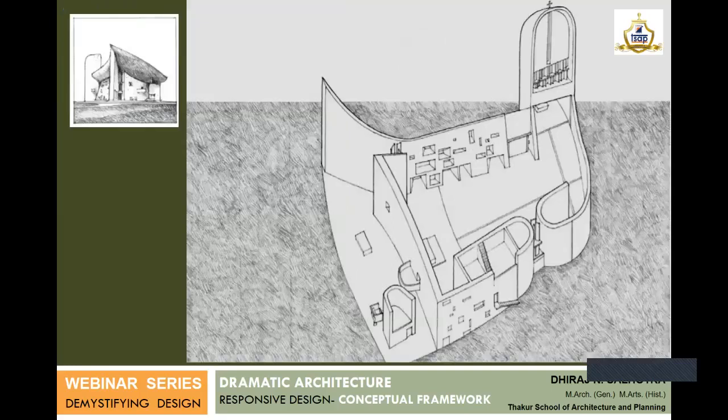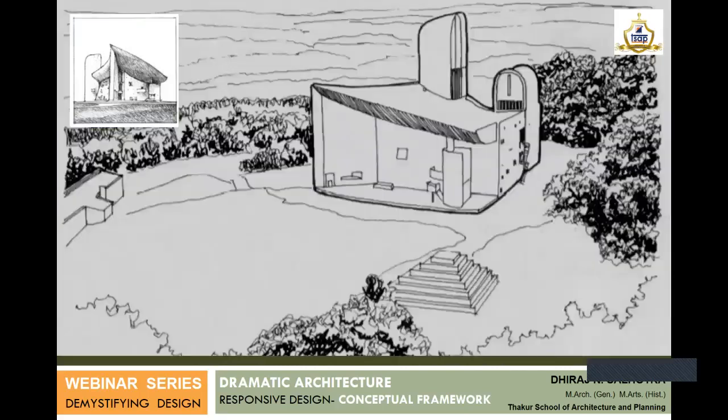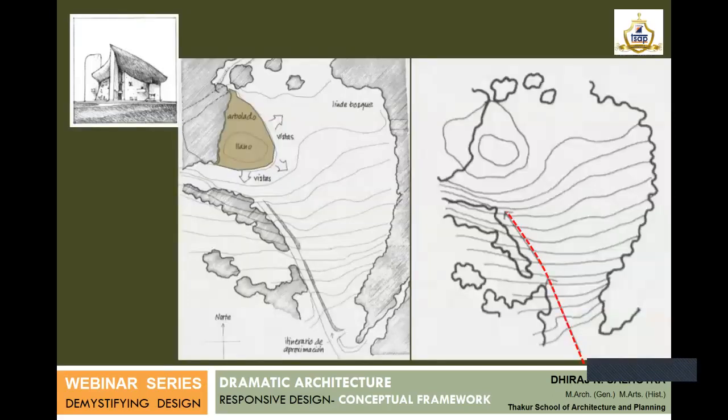Next building, it's more about how the axis works. This is Ronchamp. This Ronchamp has one very precarious condition. The access was from one of the side. It was on a steep slope that people had to access this site. So this is the site condition.